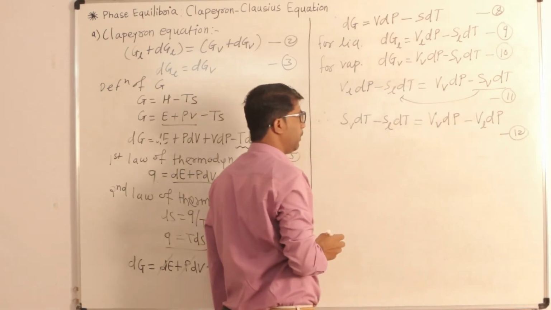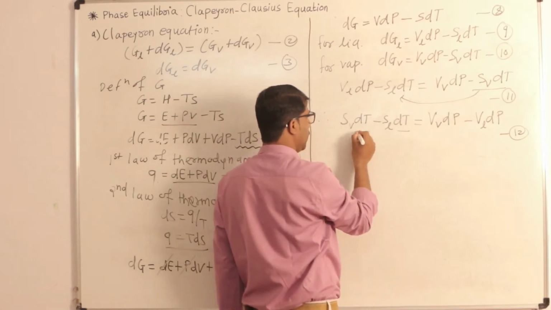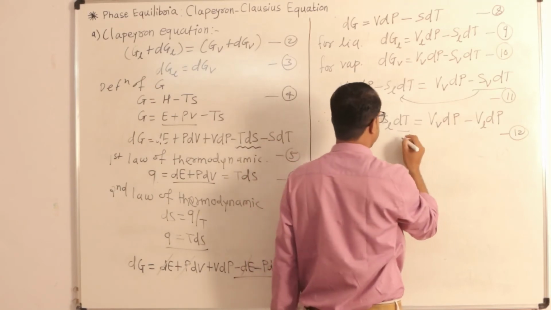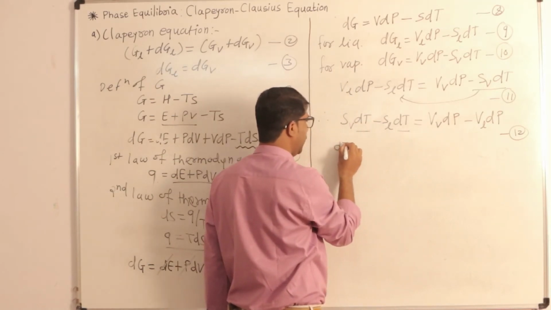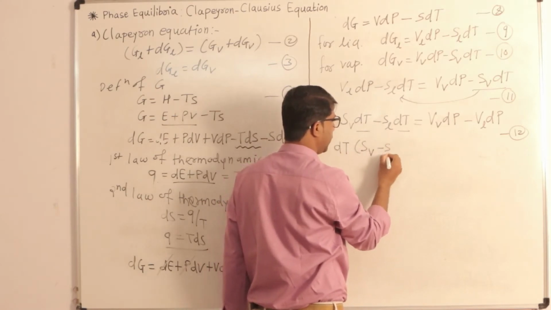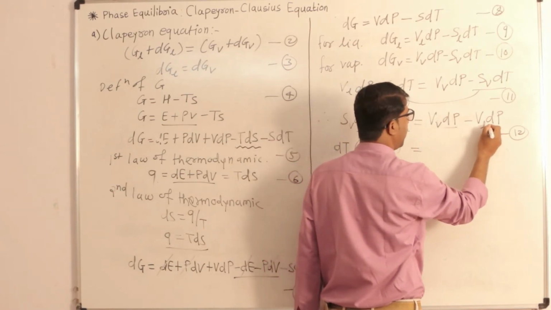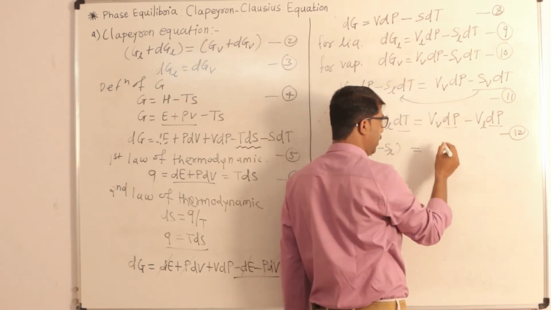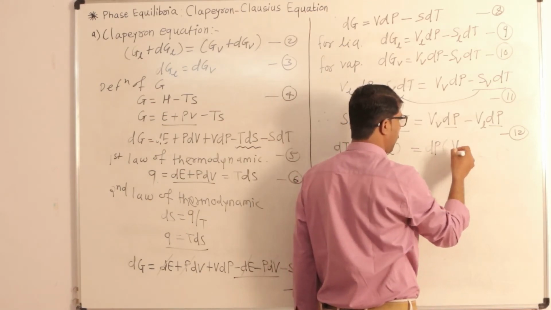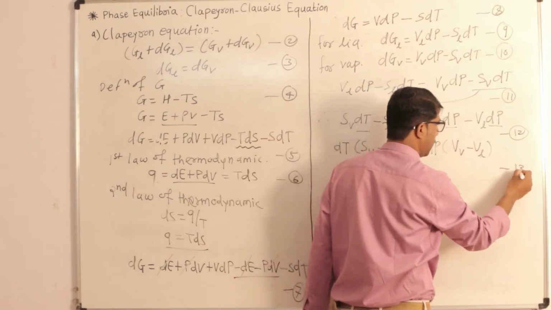If you observe equation number 12, this term has dT and this term also has dT, so let's make dT common. What remains in the bracket is S vapor minus S liquid. Again on the RHS, these two terms have dP, so let's make dP common, with V vapor minus V liquid in the bracket. This is equation number 13.